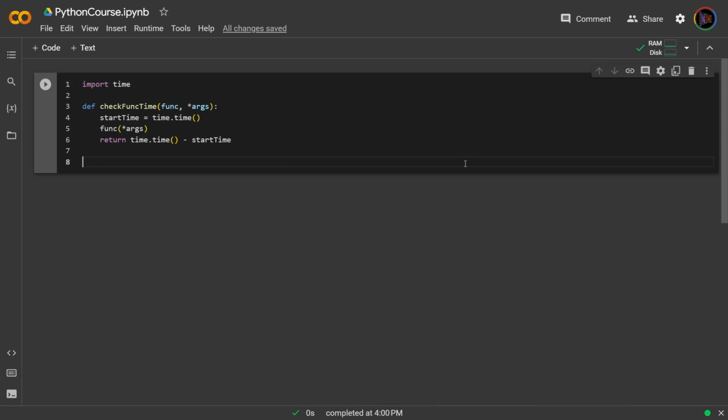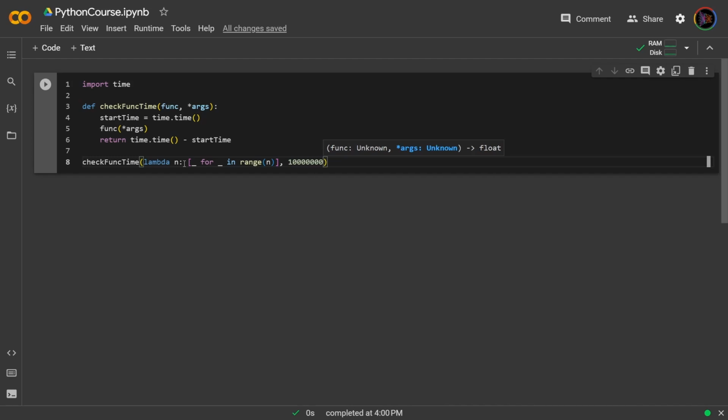So let's say we want to check the speed of a for loop in the minimalist sense, meaning that there weren't really any expressions for it. In that context, how long does a for loop take for a given number of iterations? So we could say check func time, and then we create our lambda. N will be the number of iterations that we wanted, and then I will write a list comprehension. So underscore for underscore in range n, and then for n I will specify 10 million. So 0, 0, 0, and then 0, 0, 0.